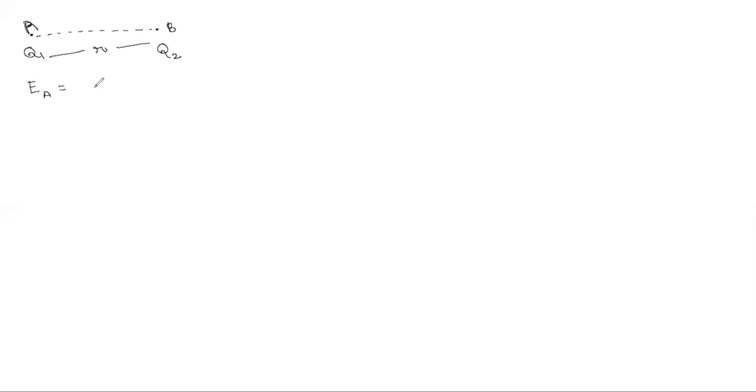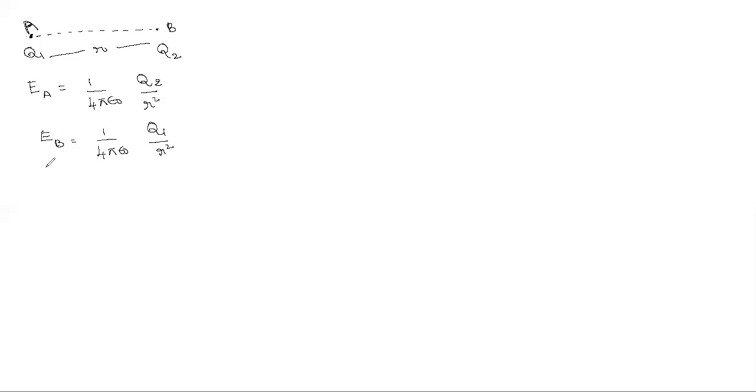The formula is 1 by 4 pi epsilon naught Q by R square. Which Q do you write here at A? Q2. Very good. And E at B, if I ask? Q1. That's it. Then this is Q1 by R square.